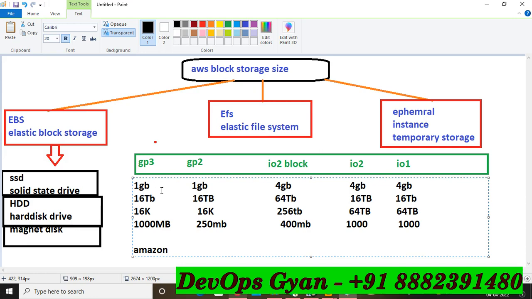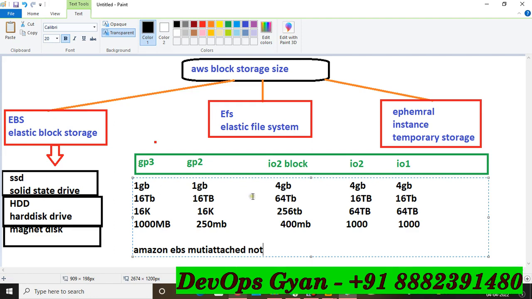Make sure, Amazon EBS, here I am going to write EBS multi-attach. This is a very important thing I am going to share with you. The multi-attach option is not supported here, make sure, in GP2 and GP3.